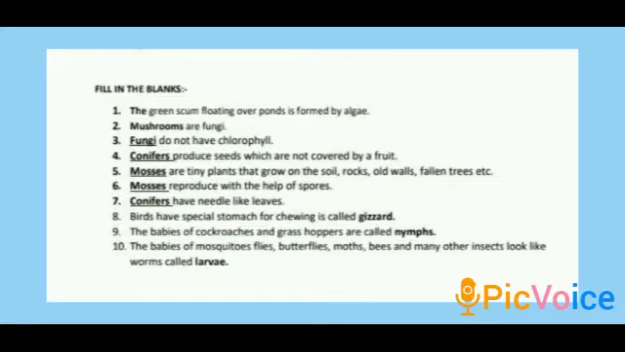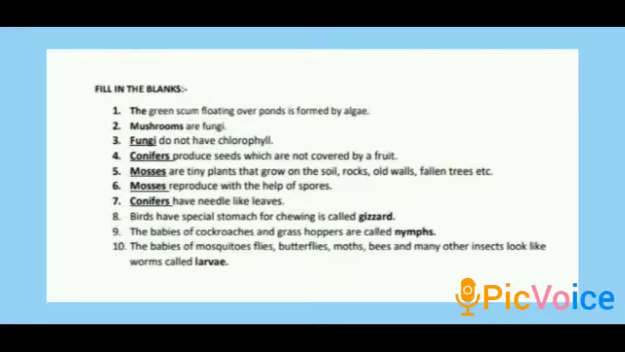Seventh one, dash have needle-like leaves. Which plant have needle-like leaves, children? That is conifers. Conifers have needle-like leaves. Then eighth one, birds have special stomach for chewing is called dash. Birds have special stomach for chewing is called gizzard. Then ninth one, the babies of cockroaches and grasshoppers are called dash. The babies of cockroaches and grasshoppers are called nymphs.